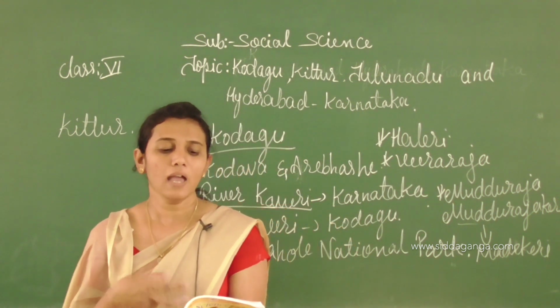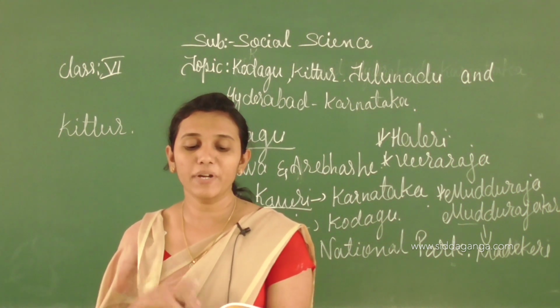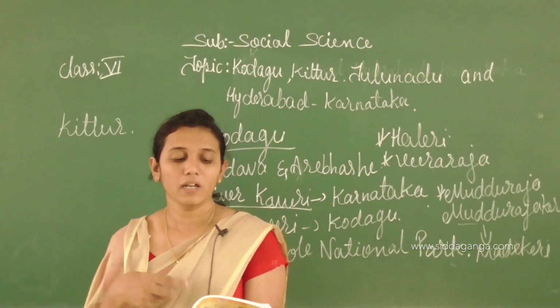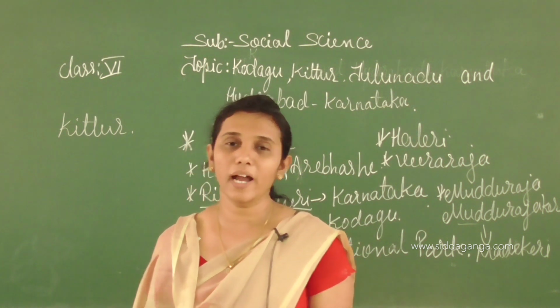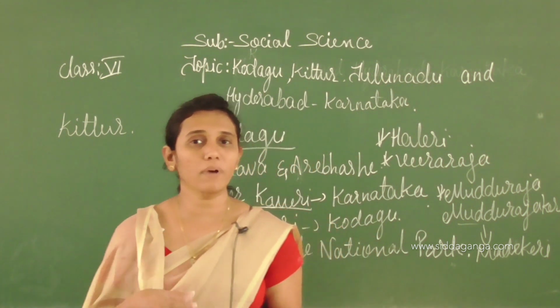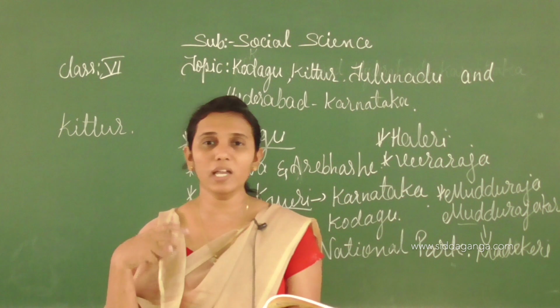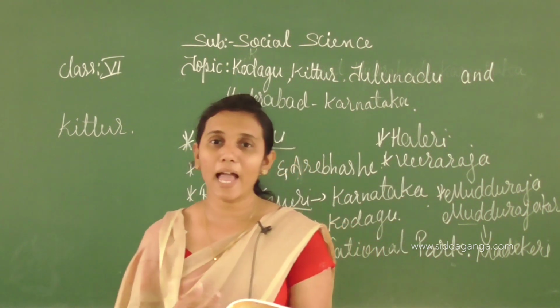Thackeray, with an army of 500 soldiers, attacked Kittur, but a fierce battle took place. Channamma led her army and fought valiantly. The British army was shattered and Thackeray, hit by a bullet, died in the battle. This battle was won by Kittur Rani Channamma. She defeated Thackeray and the Britishers.